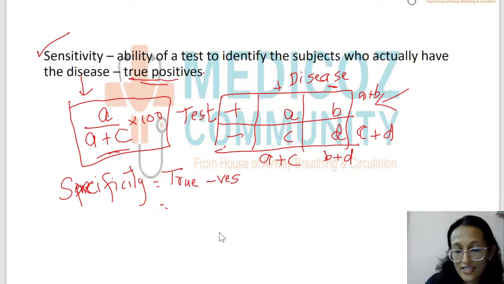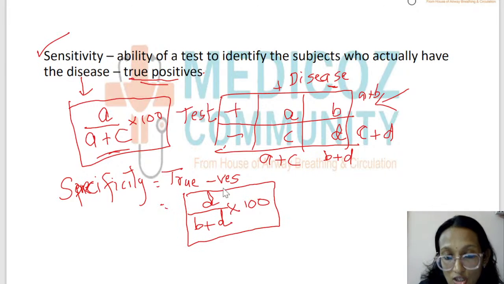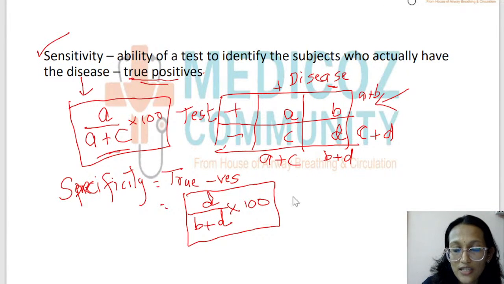Out of all the people who do not have the disease means B plus D. D is the numerator, that is true negatives, and of course it has to be represented in percentages, students. That is very important. Many of you will miss this 100, which is not acceptable. Sometimes the option may be there without the percentage, which is not right. So specificity is D by B plus D into 100.